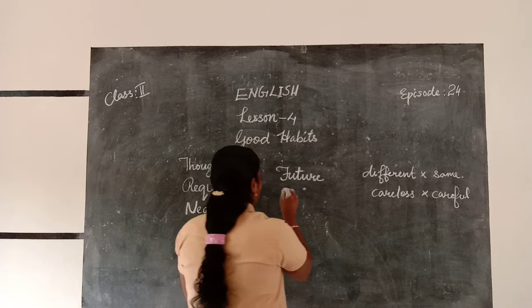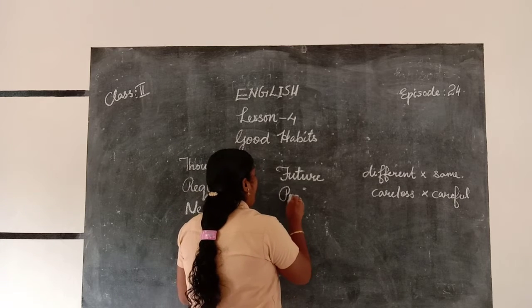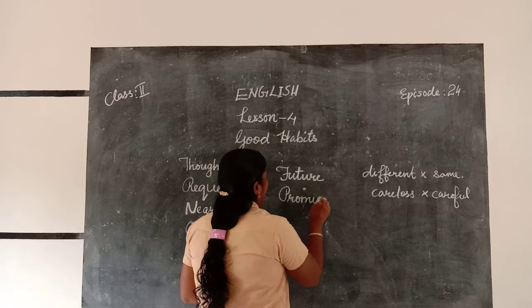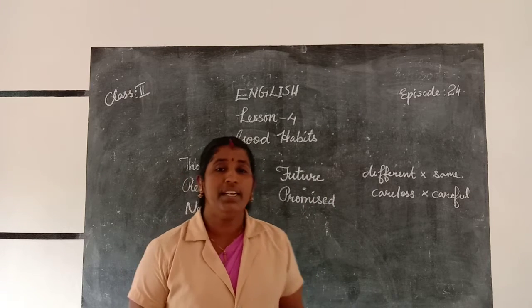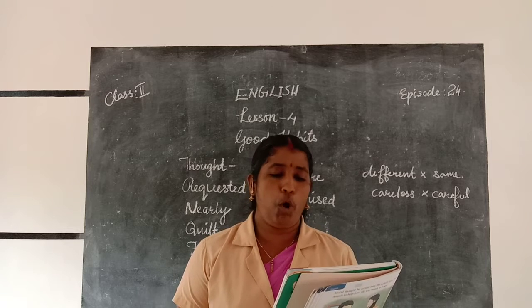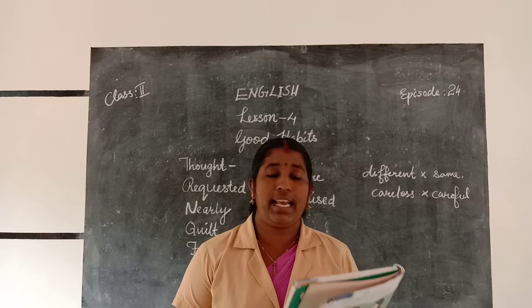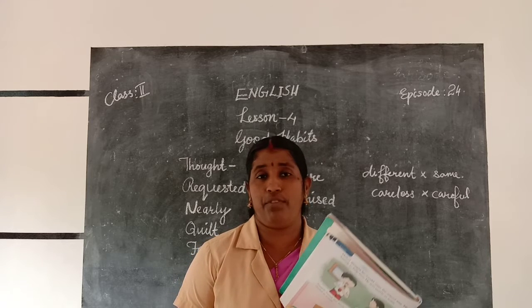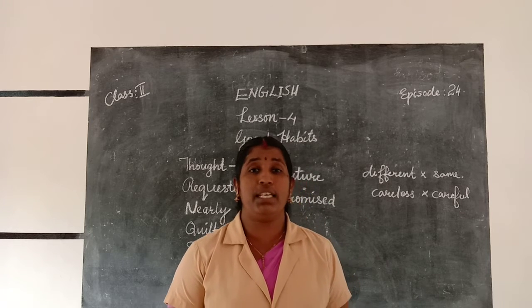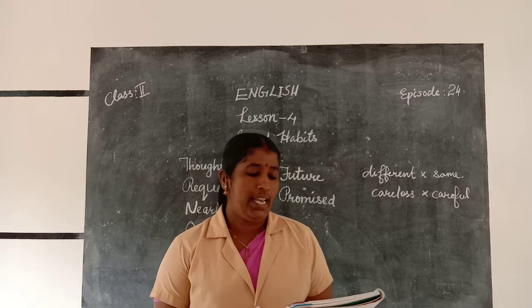P-R-O-M-I-S-E-D. Promised. Mughal promised his sister. He gave a word. He promised that he would not be careless in future. He will be very careful in future. I will be very careful in the future, and I will not repeat this again.